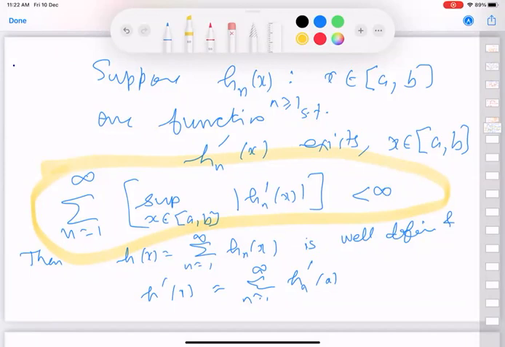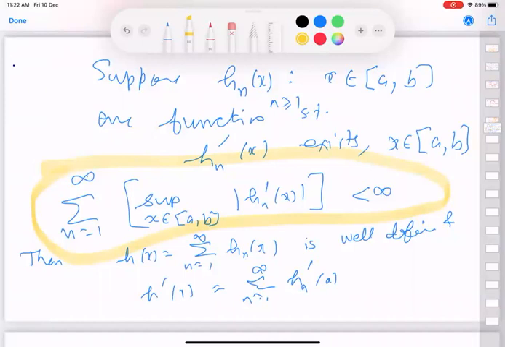If we say the derivative exists, doesn't this condition that the supremum is less than infinity follow from that? No. The derivative exists, but we have not even said the derivative is continuous. So the supremum may be infinite for the derivative. And then we are saying further summation over n. So each derivative may exist, a supremum may be there, but each supremum could be infinite.